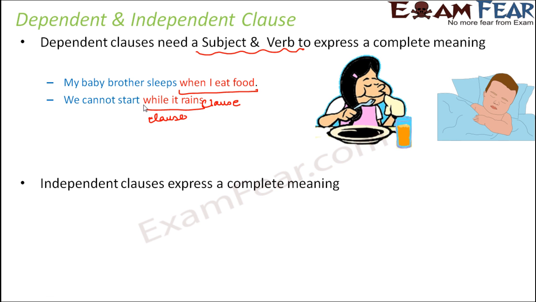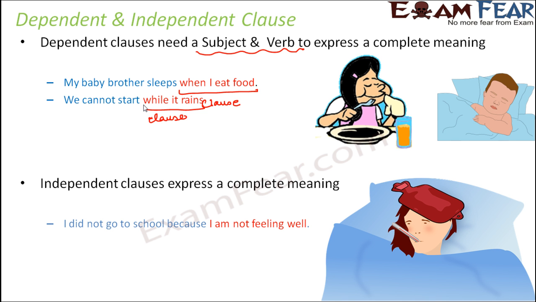Now what about independent clauses? So these clauses express a complete meaning. So these are those clauses which are just like sentences. For example, I did not go to school because I am not feeling well. Now this entire thing is one sentence. But if you just look at this clause, I am not feeling well. So this is just like another sentence, right? I am not feeling well could be another sentence because it is a group of words with a complete meaning.